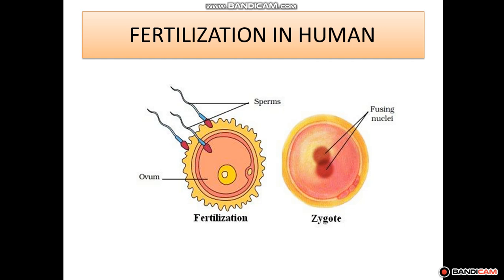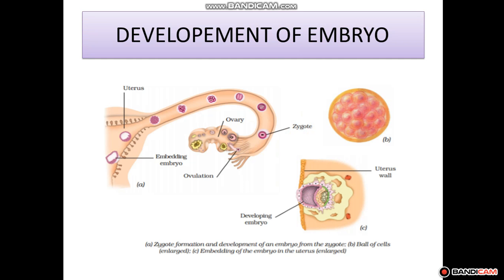Now after fertilization, how does the development of the baby take place, that is, how does the development of the embryo take place. Students, after fertilization, the zygote starts dividing rapidly and forms a ball of hundreds of cells. You can see here in the picture, after the zygote stage, the cell starts dividing: 2 into 4, 4 into 8, 8 into 16, 16 into 32, 64, and it divides into hundreds of cells. Then cells begin to form groups, then groups turn into tissues and tissues into organs.